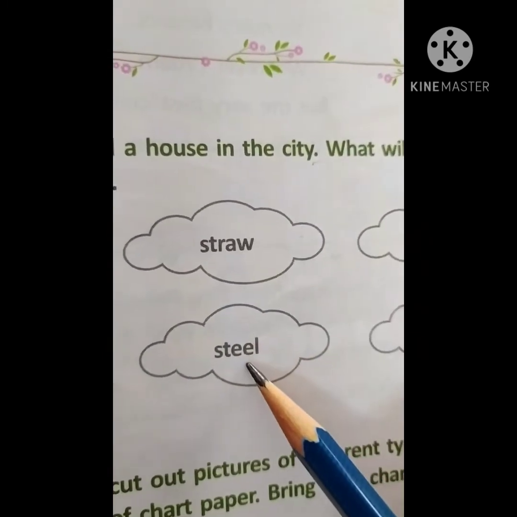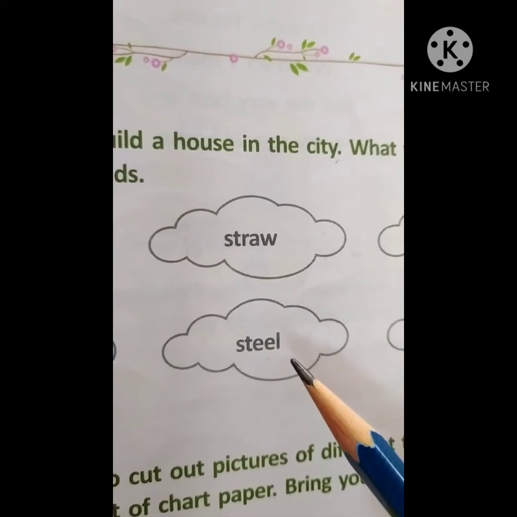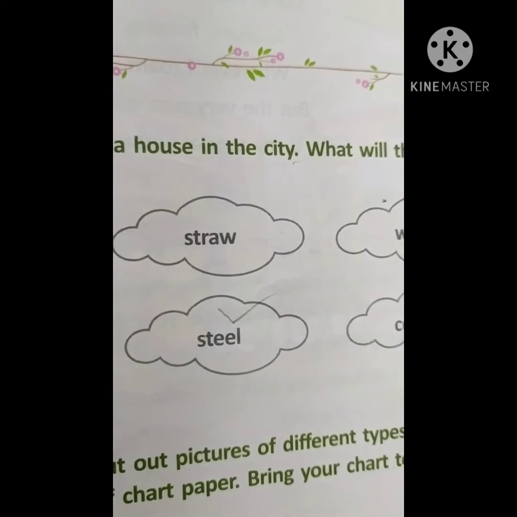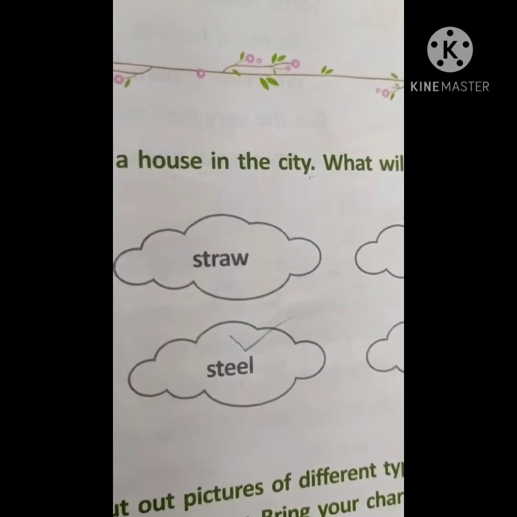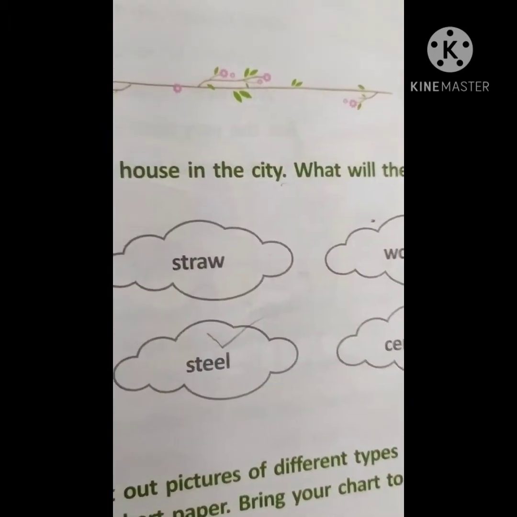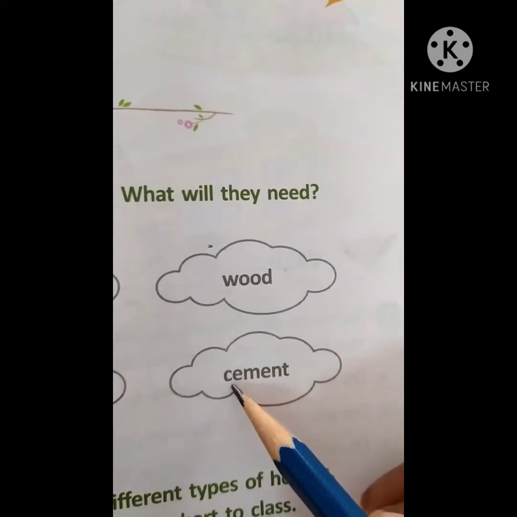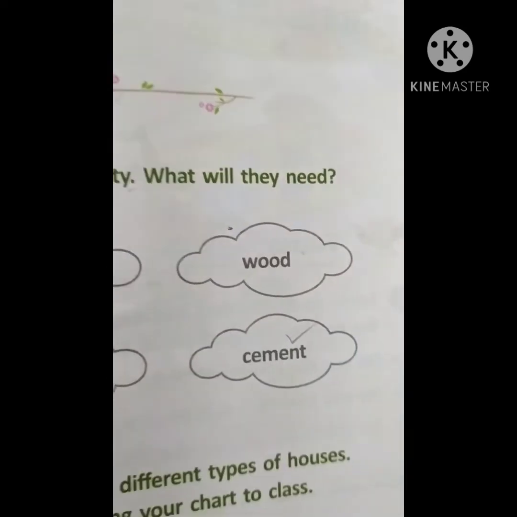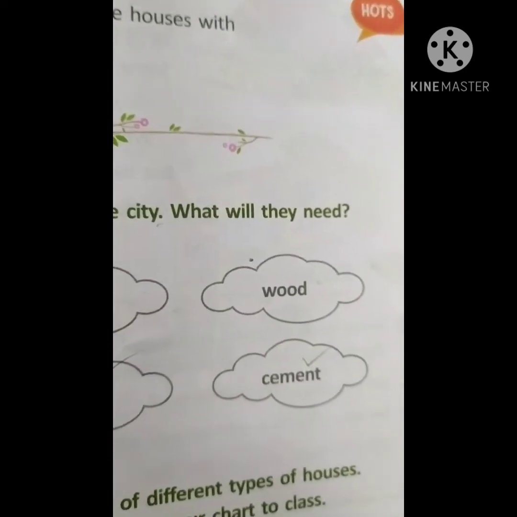Next one, steel. Yes, steel is also very important. So please color it, children, in your favorite color. This will be very interesting, right? And cement, C-E-M-E-N-T, cement. Obviously it is also very important. Please color it, children. So what are the things you have to color in this activity?